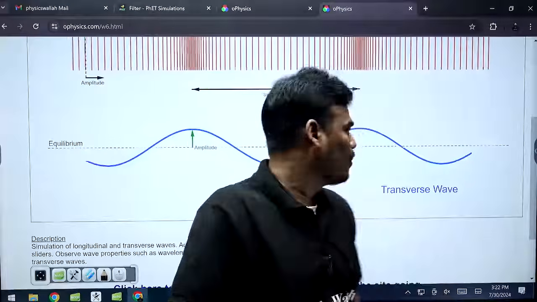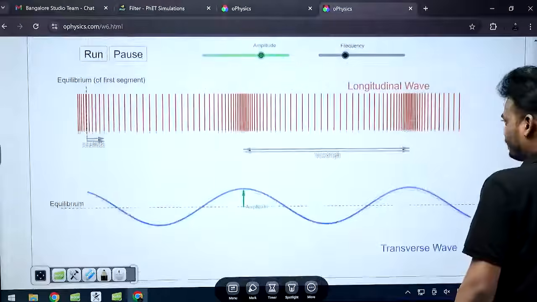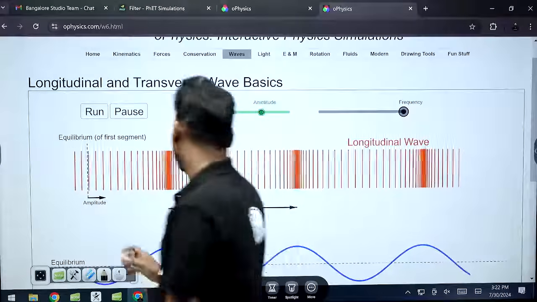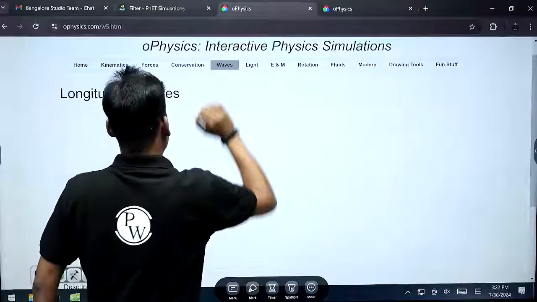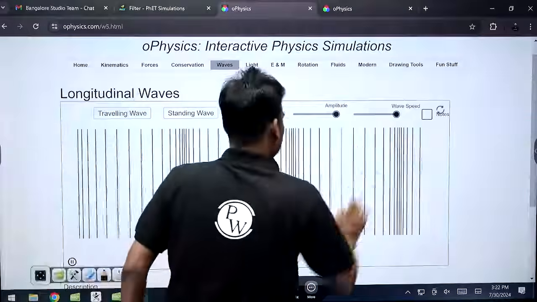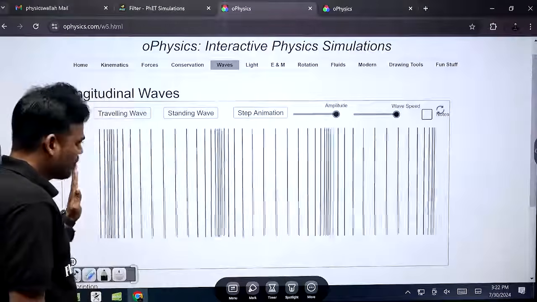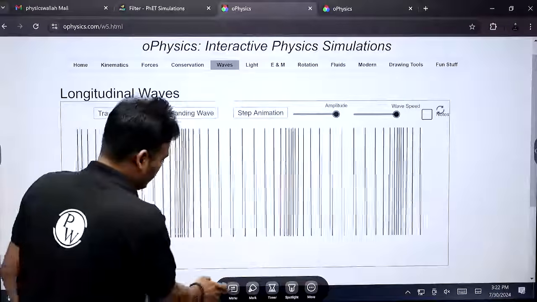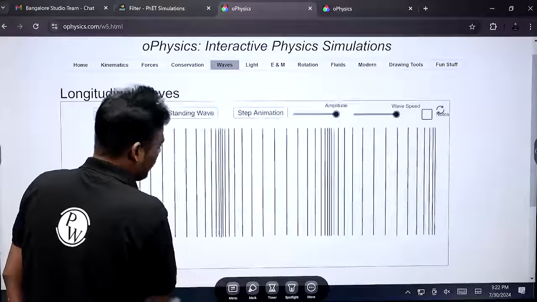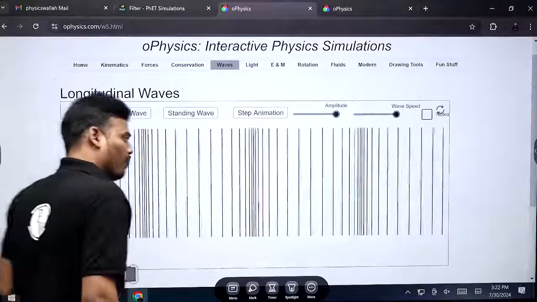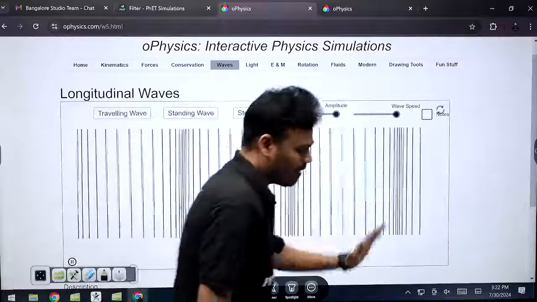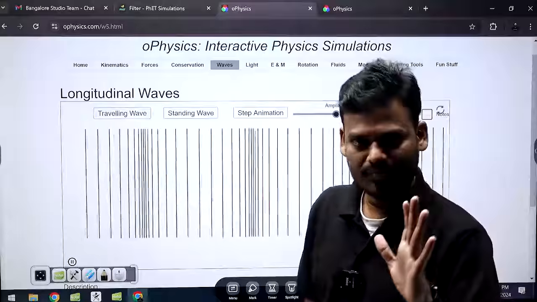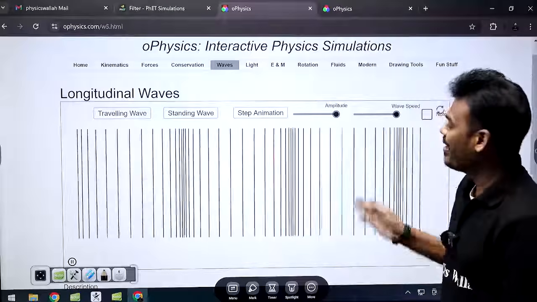And what about the longitudinal? You see, one more example. Yeah, this is the best example. You see, the particles are moving along the x-axis and the wave is also moving along the x-axis, right? So if wave motion and particle motion are in the same direction, you can call it a longitudinal wave. The best example for longitudinal waves is sound waves.